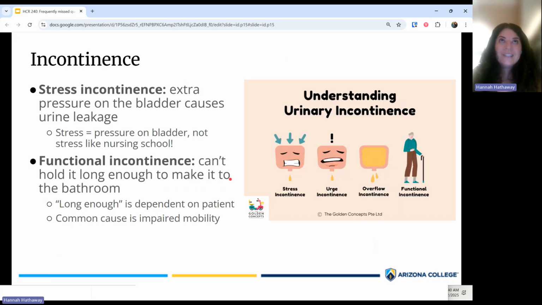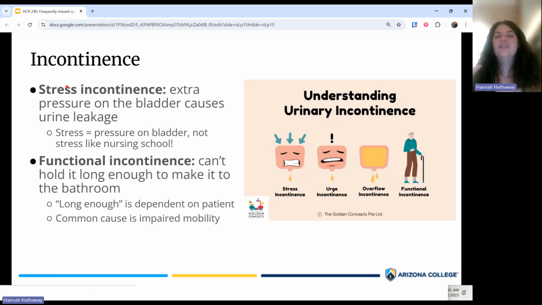Okay, and then the last tricky concept from Module 7 has to do with incontinence. Incontinence is specifically urinary incontinence, I'm sorry. So this is essentially urinating unintentionally when you don't mean to. There are many different types of urinary incontinence, but I wanted to go through 2 specific types you need to know for the final. And once again, the names can give you a hint about what happens in these types of incontinence. So the first is stress incontinence.